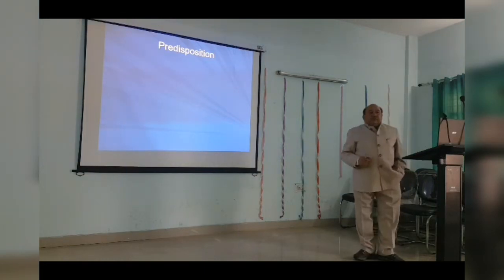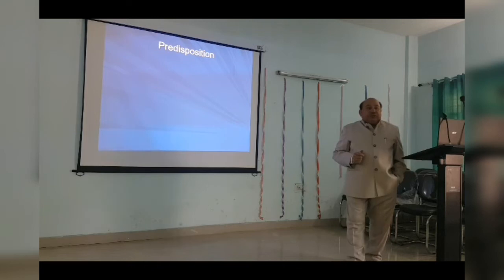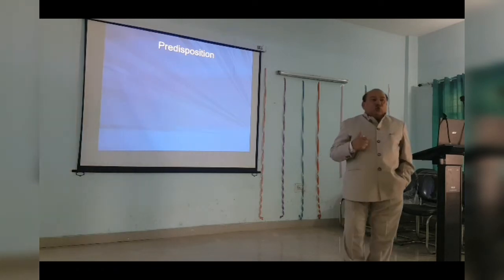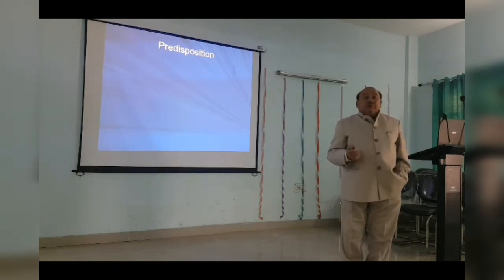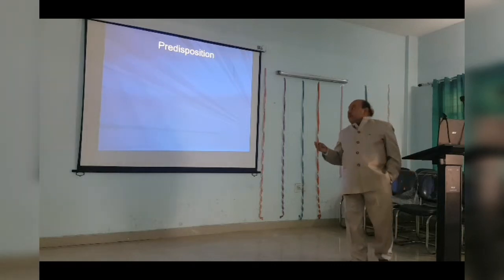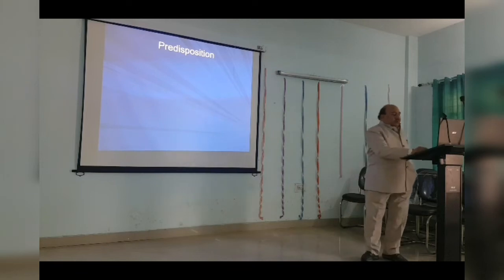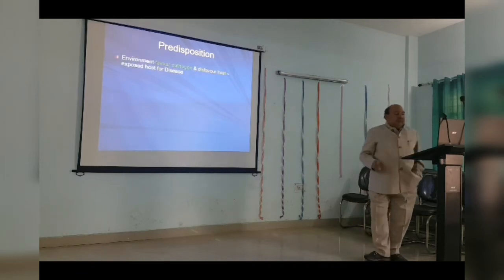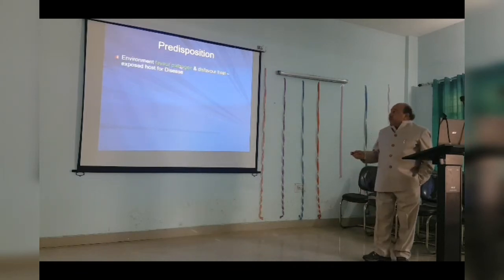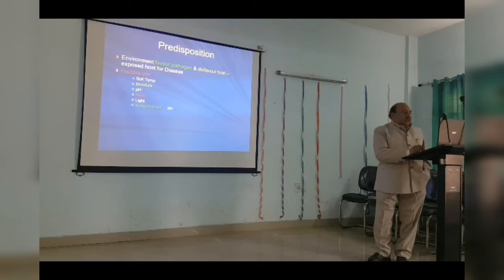So we start with the first factor, which is predisposition factor. What are those factors which are suitable for the development of disease for the different hosts? इसका मतलब अलग-अलग host के लिए अलग-अलग environmental condition होंगी जो suitable होंगी. There are different types of environmental conditions which are suitable for the development of growth. Now, if environment favors the pathogen and not the host, then there is a disease.